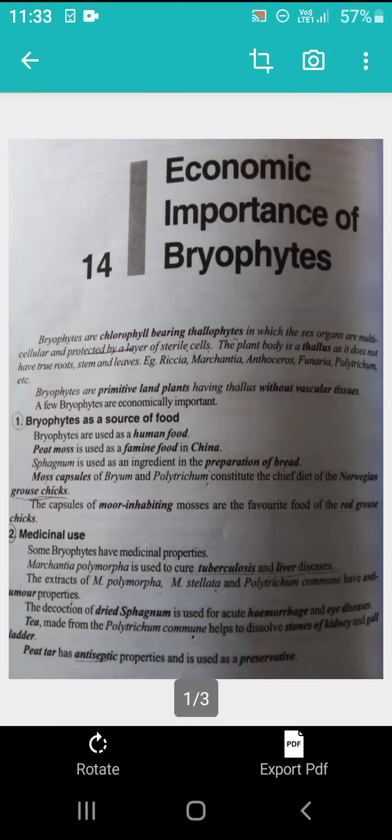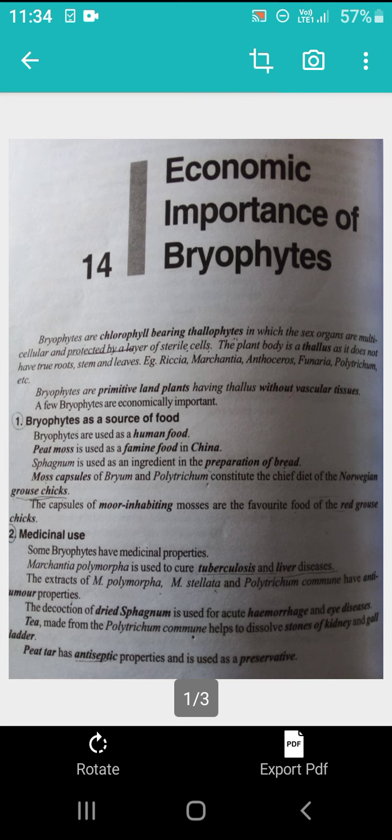Today we are going to discuss the economic importance of the bryophytes. Bryophytes are chlorophyll-bearing thallophytes, and in these bryophytes the sex organs are multicellular and protected by a layer of sterile cells. Here the plant body is a thallus, which means it does not have true roots, stem and leaves. The bryophytes are called the amphibians of the plant kingdom and are without vascular tissue. But a few bryophytes are economically important.